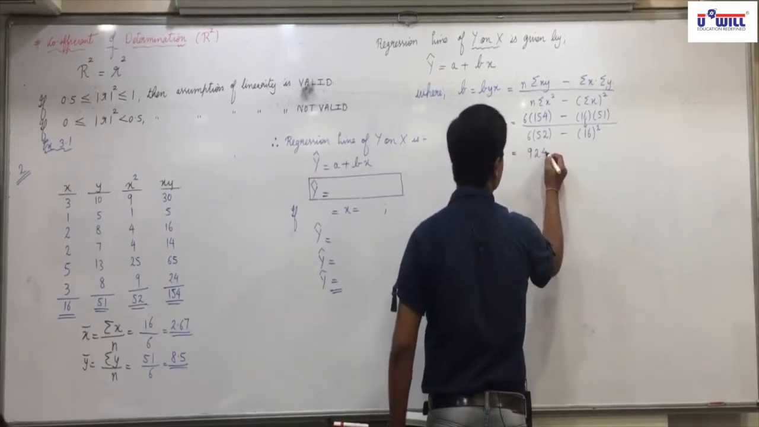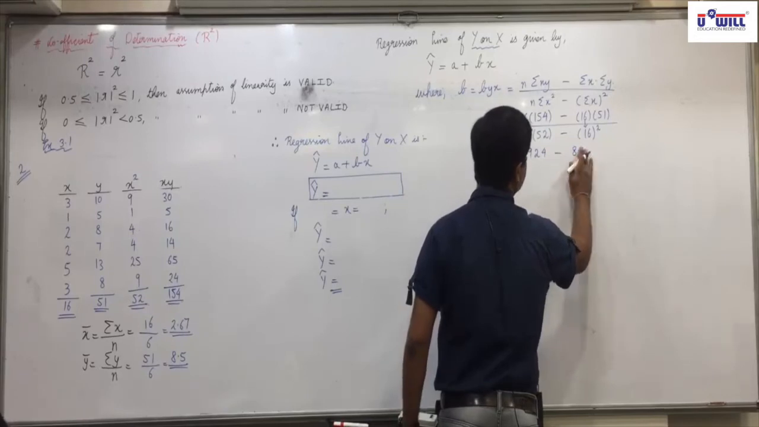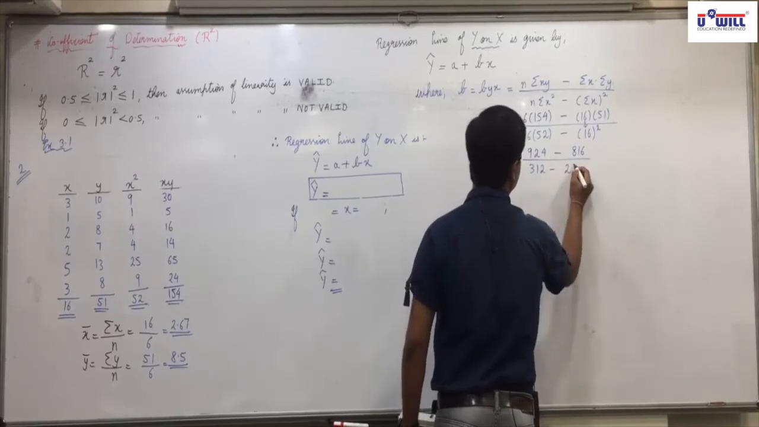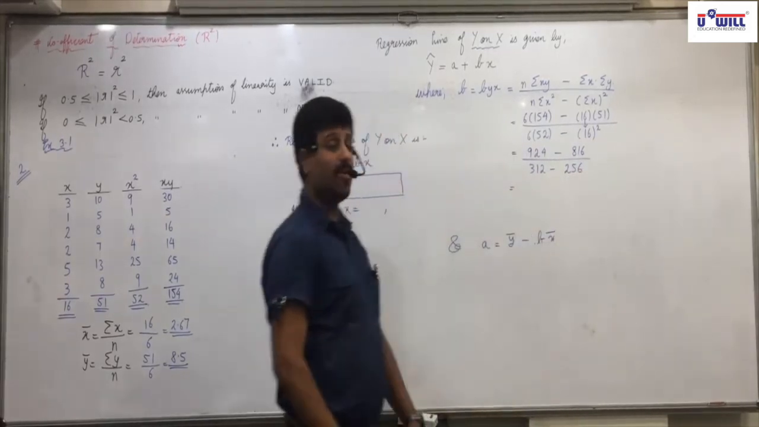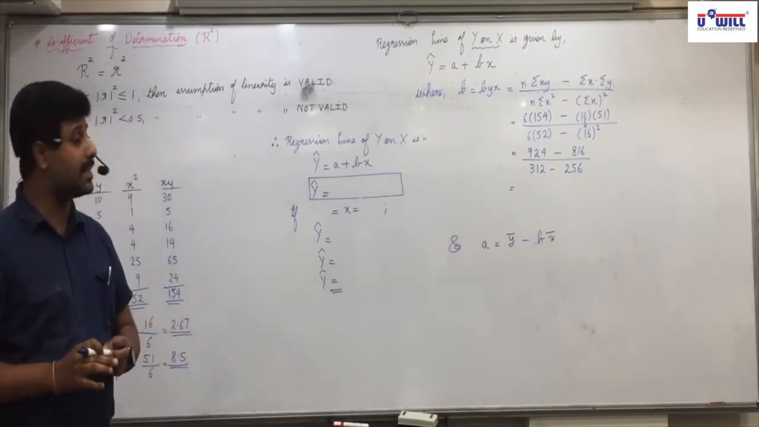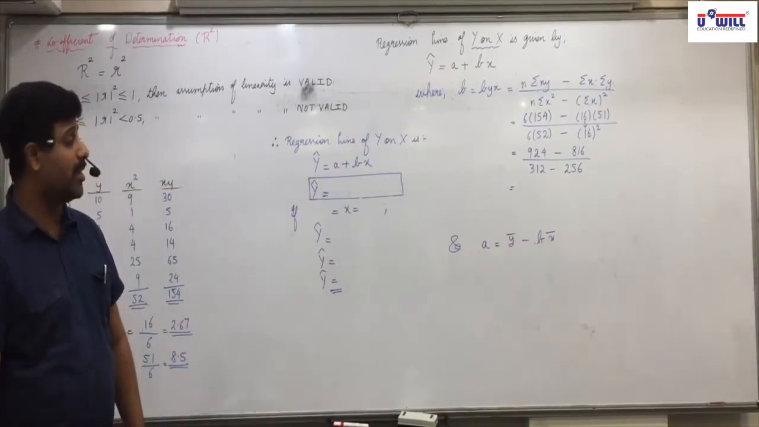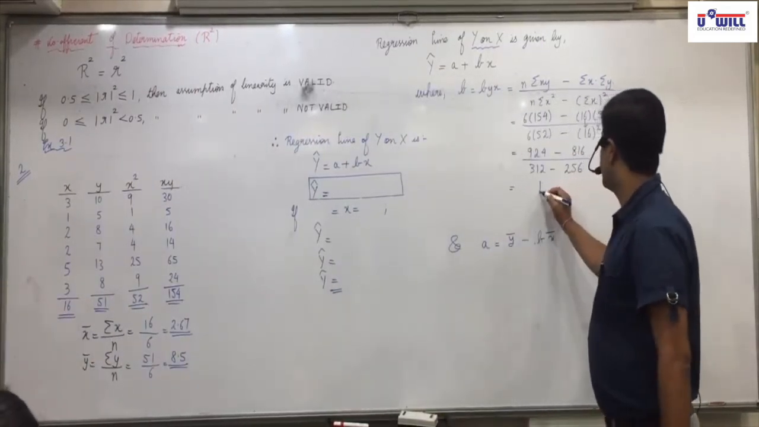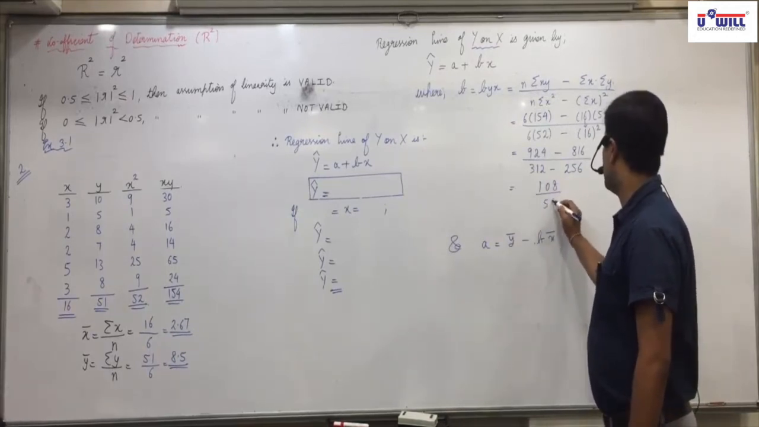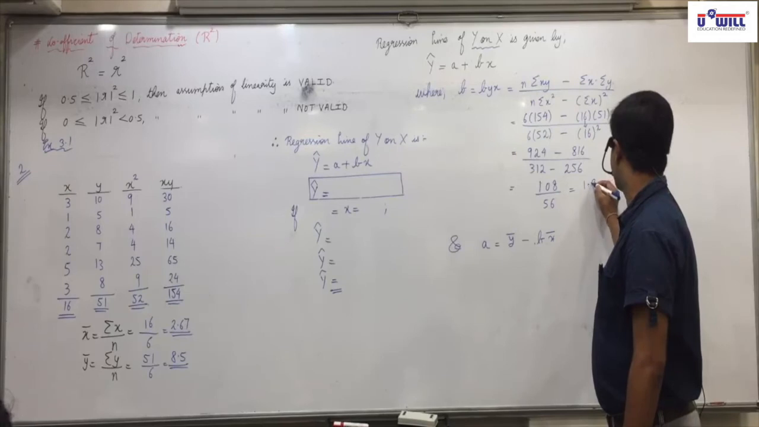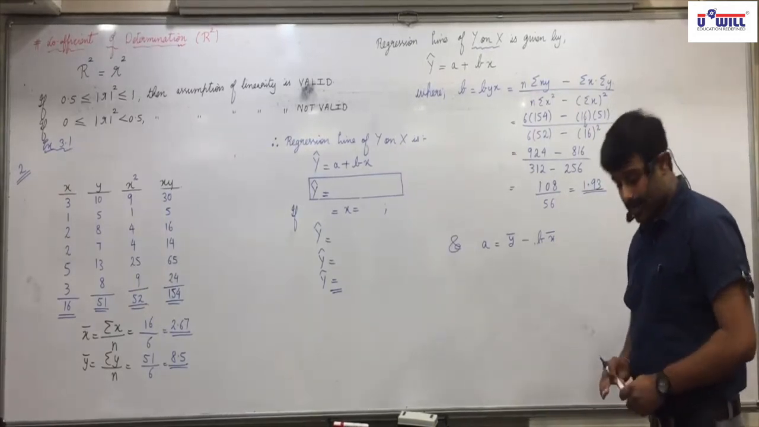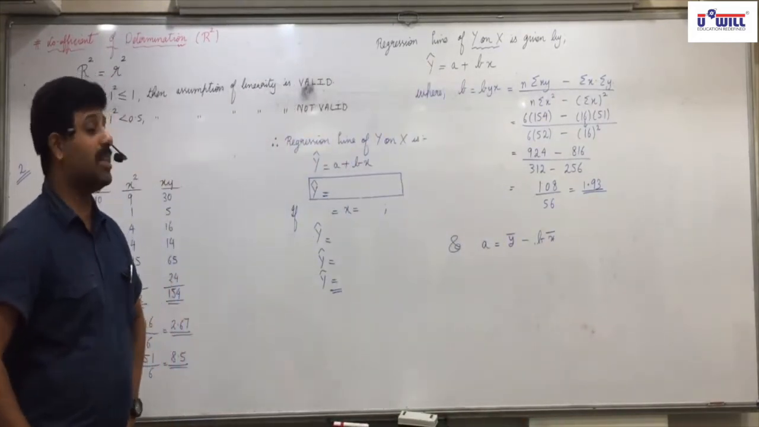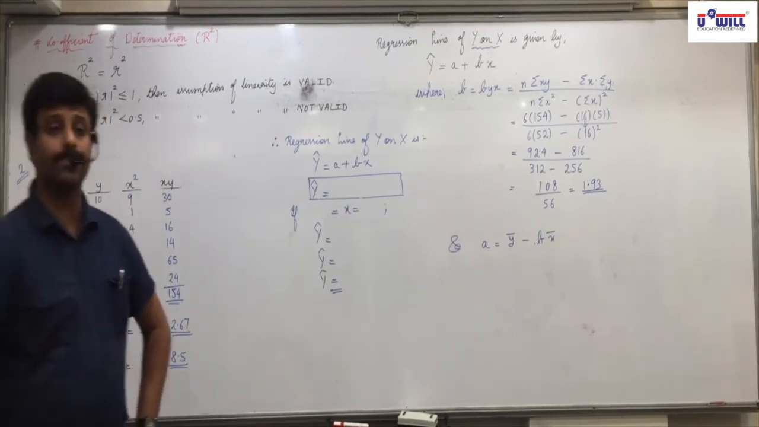924 minus 816 upon 312 minus 256. Yes, 6 into 154 is 924, now minus 16 into 51 is 816, 6 into 52 is 312, minus 16 square 256. Okay, Amruta, further: 108 upon 56, that is 1.93. Raise your hand. What does it indicate? Explain it. b equals 1.93 means what? Explain it.